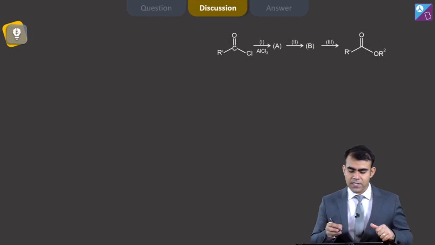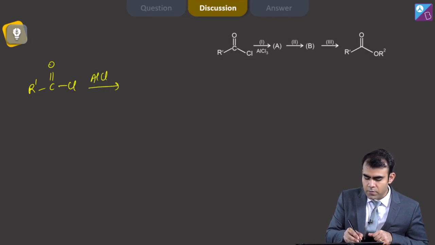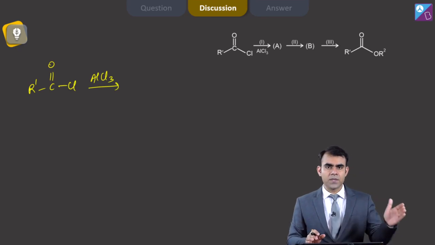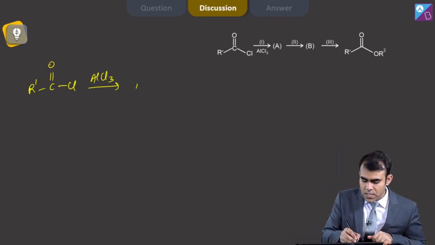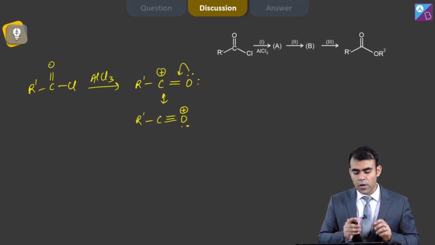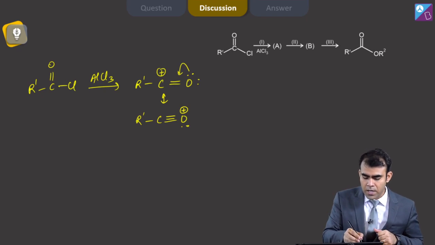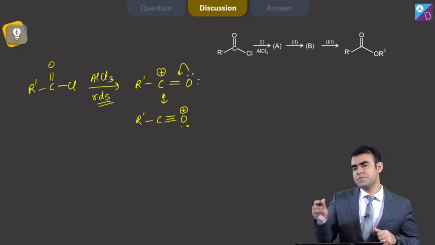Now here what is happening is that when I react RCOCl with AlCl3, what will happen? The AlCl3 takes up the Cl minus and forms R dash CO plus. That is the acylium ion, which is a resonance stabilized structure. We have this resonating structure. Now after formation of this, there is bond breaking, and this bond breaking is basically the slowest step or the rate determining step.